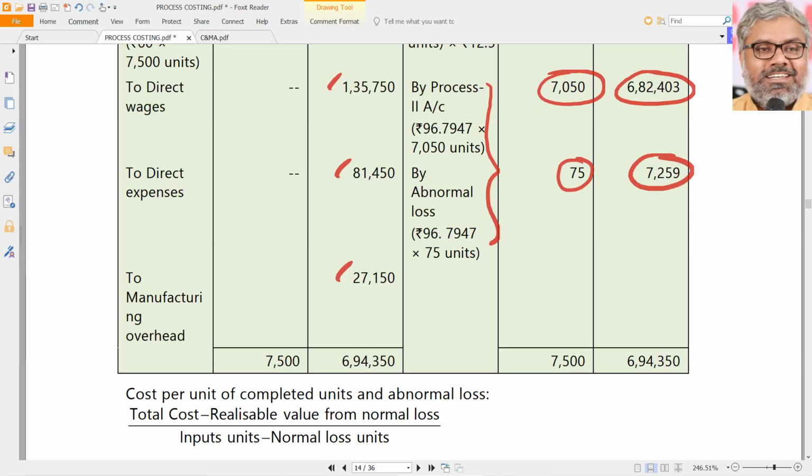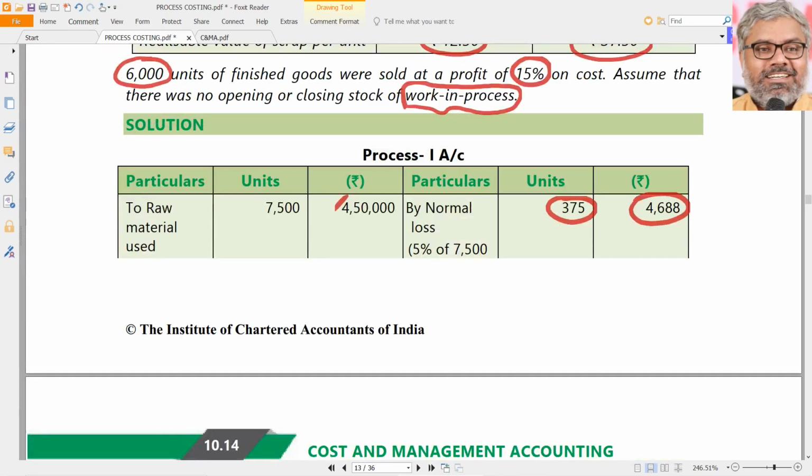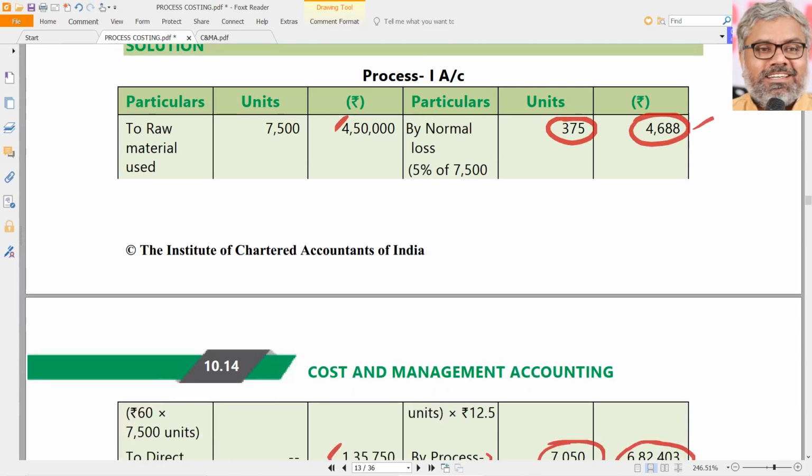How to get that unit cost? Same way. We have the total cost 694,350 minus the scrap value of normal loss, that means 4688, divided by 7,500 minus 375, that comes to 7,125.